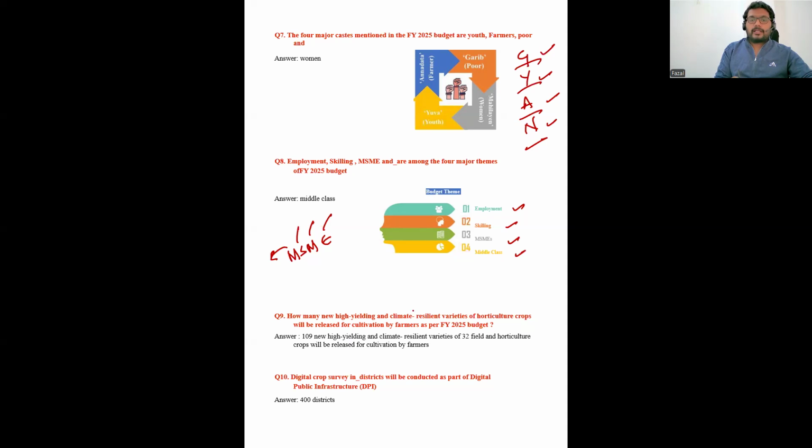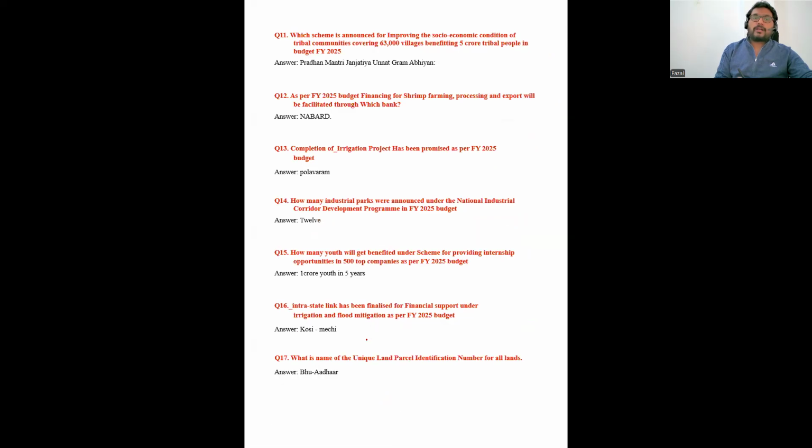How many new high-yielding and climate-resilient varieties of horticulture crops will be released for cultivation by farmers as per the present budget 2025? He is talking about 109 new high-yielding and climate-resilient varieties of 32 field and horticulture crops that will be released. Digital crop survey in the districts will be conducted as part of digital public infrastructure. This is basically for the assessment, and also for the monitoring, land monitoring, etc. This is being covered as part of 400 districts.